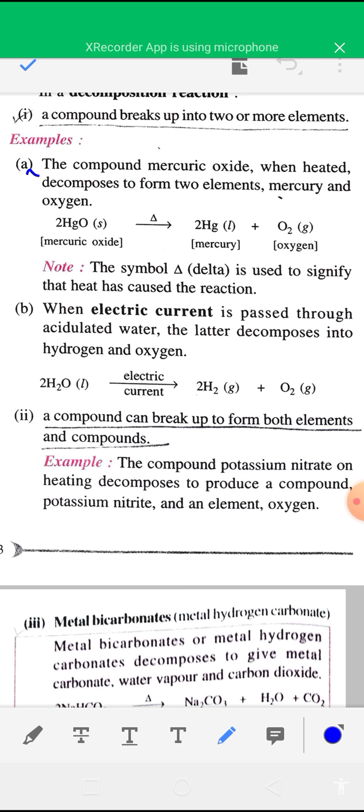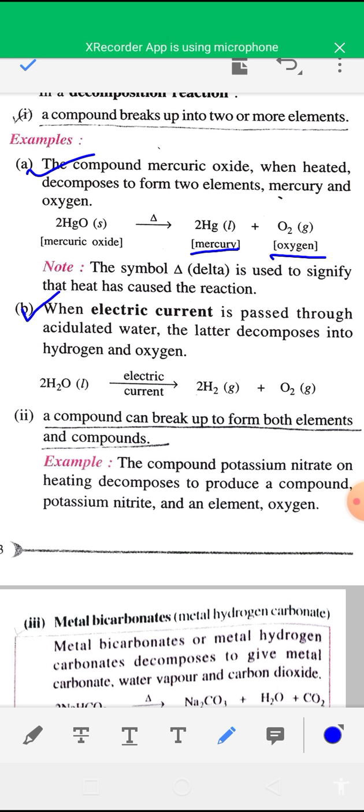When mercuric oxide, HgO, which is solid, is heated, you will get liquid mercury, Hg, and oxygen gas, O2. So it is a thermal decomposition reaction. Delta is used to signify that heat has caused the reaction.